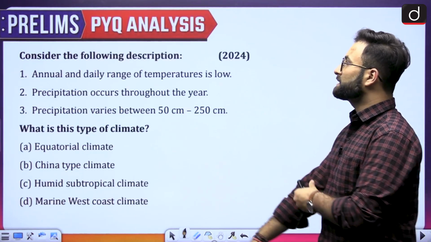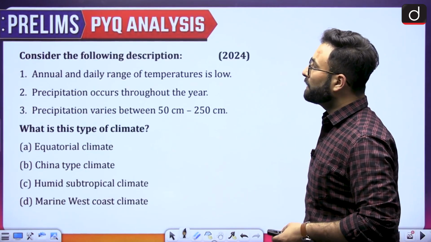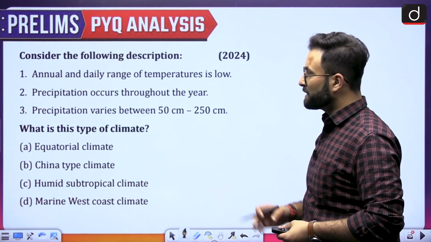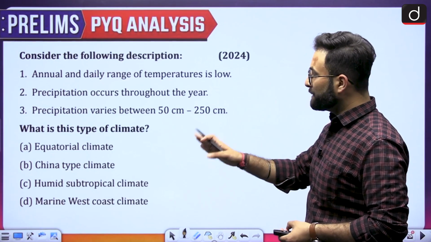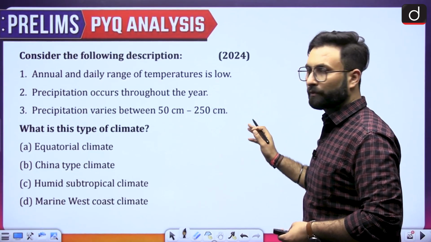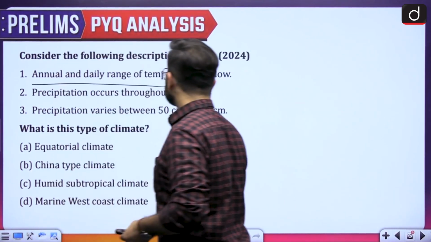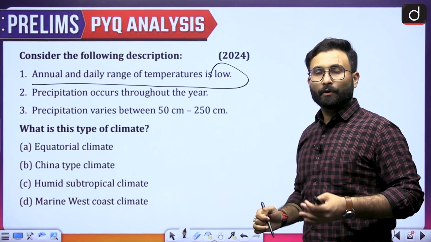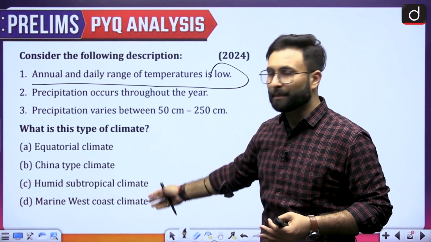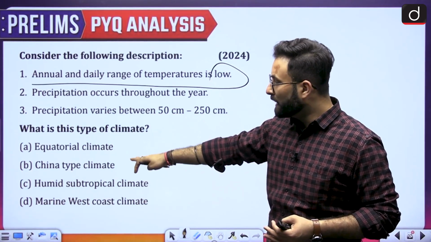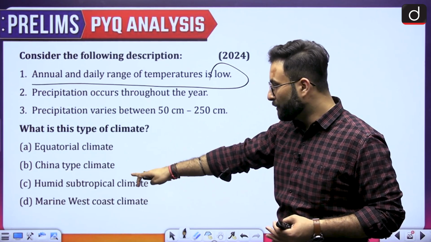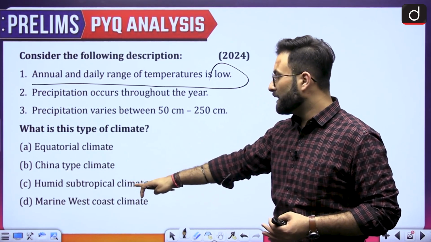Now coming to the next one, consider the following description. Annual and daily range of temperature is low. Precipitation occurs throughout the year. Precipitation varies between 50 to 250 centimeters. Here four climatic types are given: equatorial, China type, humid subtropical, and marine west coast climate.